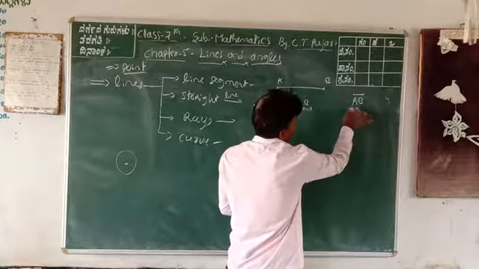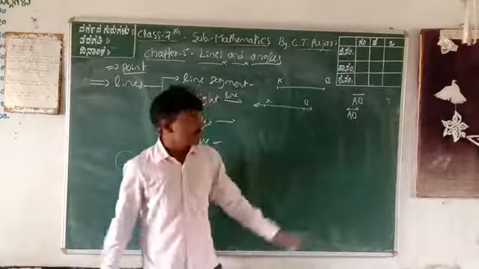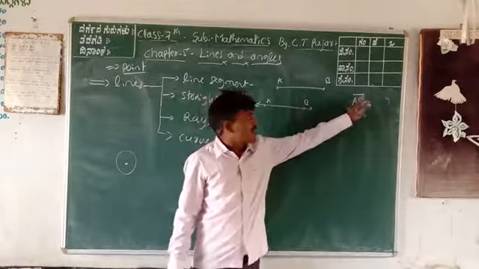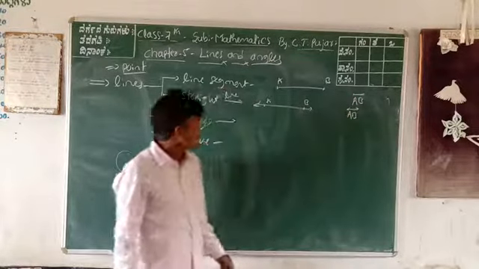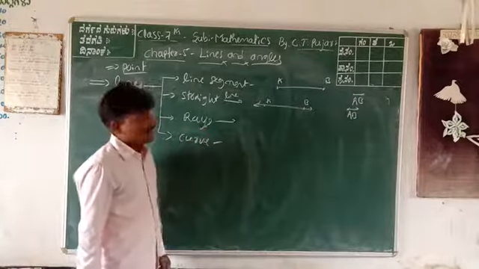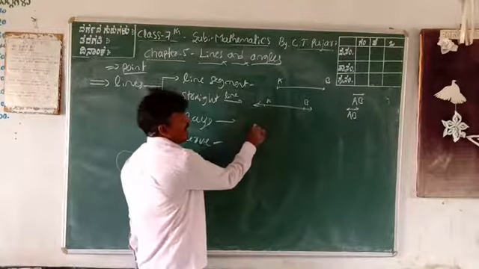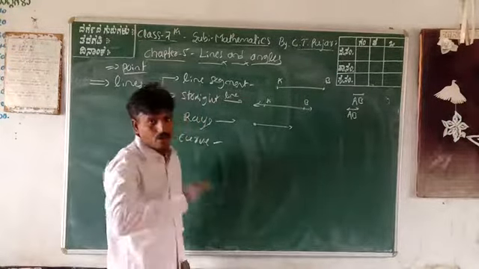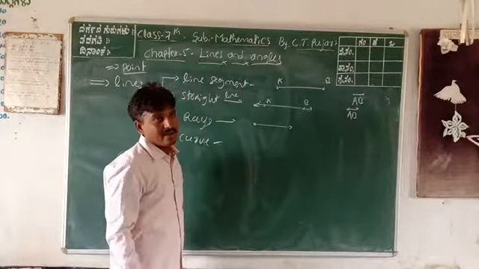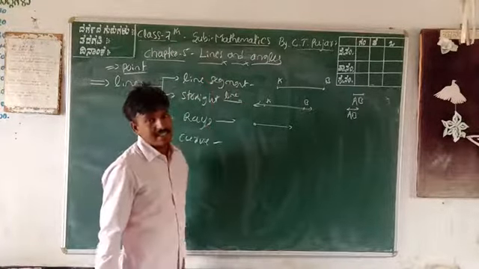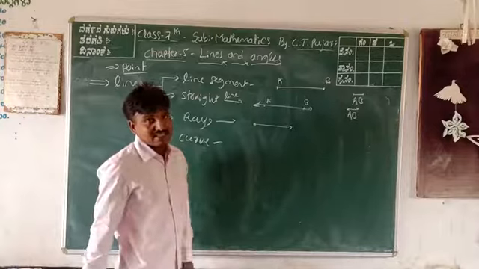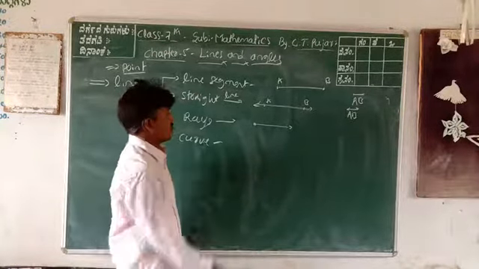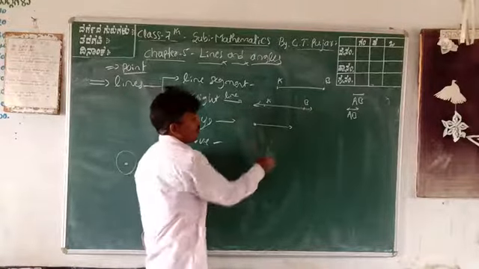This arrow mark means endless, but a dot is an end point. And rays have only one end point and only one direction. One side direction is called a ray. For example, your sunrise, your torch light, these are all rays. Only one direction is there. Only one point is an end, the other is not an end.